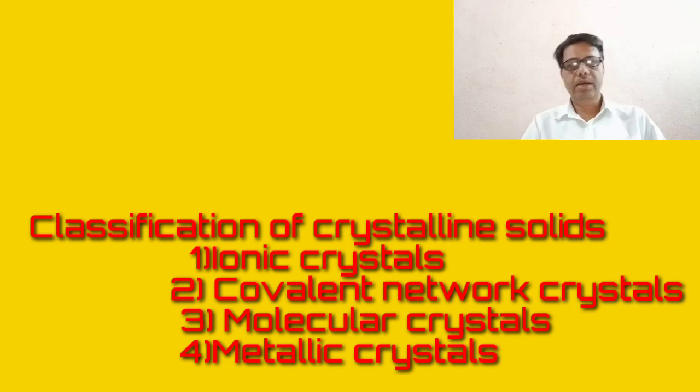Now today we are going to collect information about the next two types of solids. First one, molecular solids or molecular crystals, and second one, metallic crystals or metallic solids.